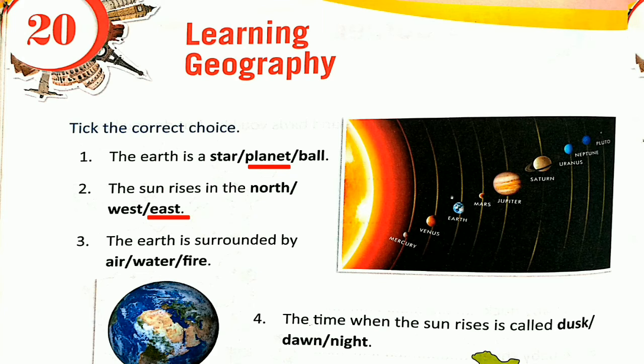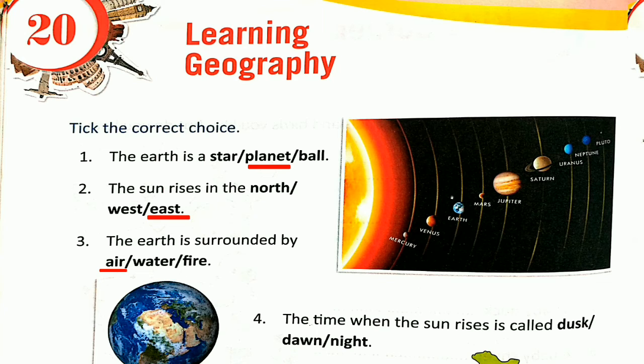Now number 3. The earth is surrounded by air, water or fire. So it's air. The earth is surrounded by air.